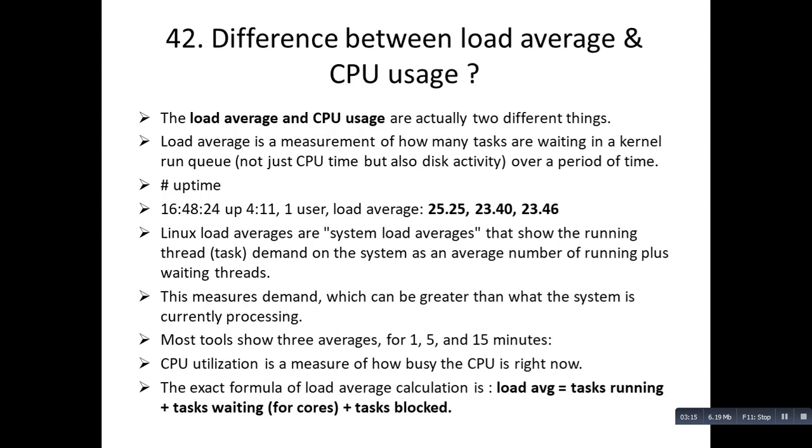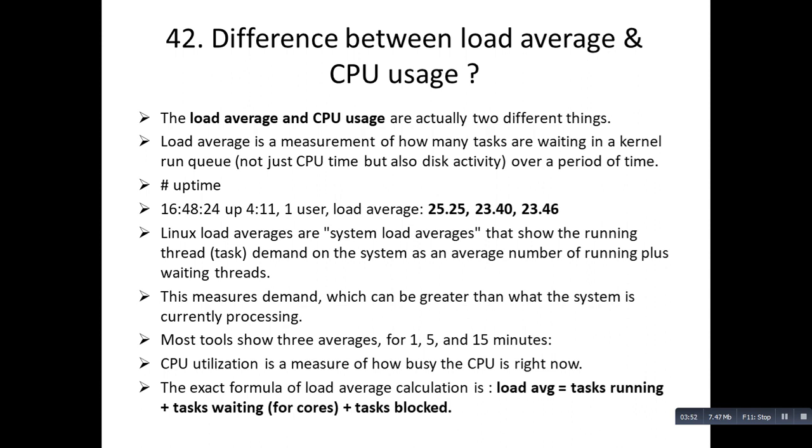Coming to our next question, that is the difference between load average and CPU usage. The load average and CPU usage are actually two different things that you have to keep in mind. Load average is a measurement of how many tasks are waiting in the kernel run queue, not just CPU time but also disk activity over a period of time. If you want to see the load average, which we have already discussed in our earlier videos, you can go to part 5 of the Linux interview question and answer series. You will get the entire details of how load average works.